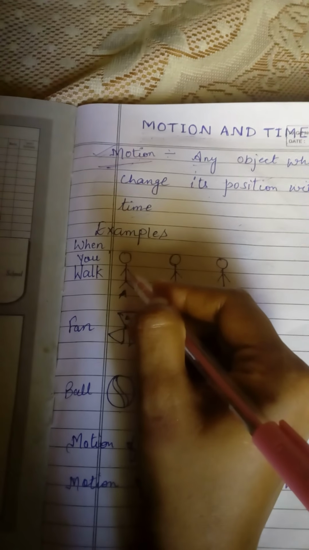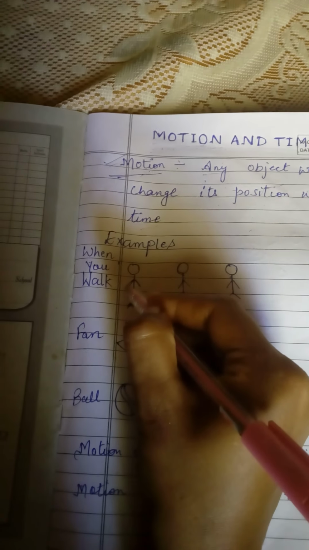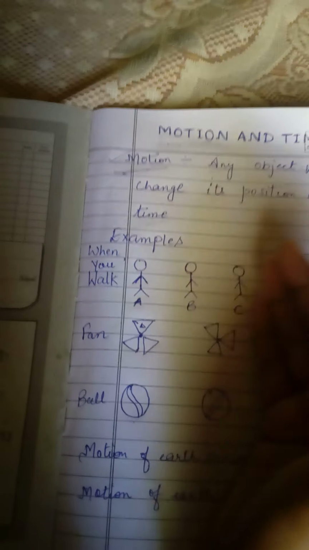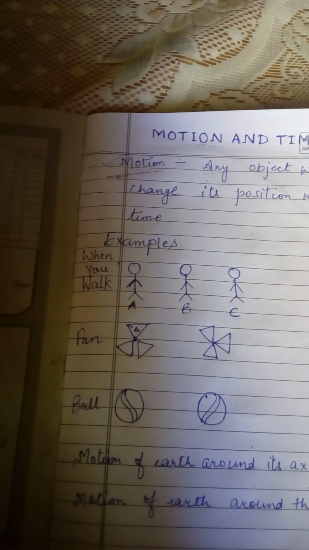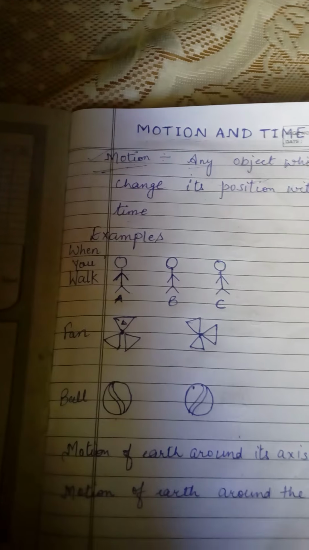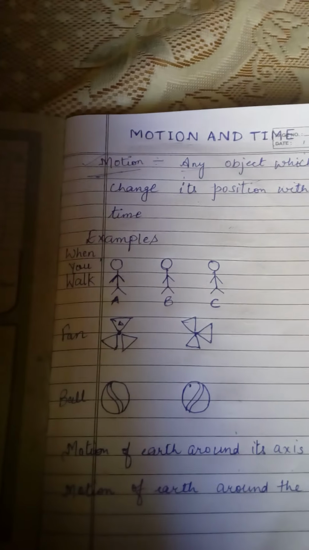Also your hands start moving when you walk or run. This is the first example where you can easily observe motion.